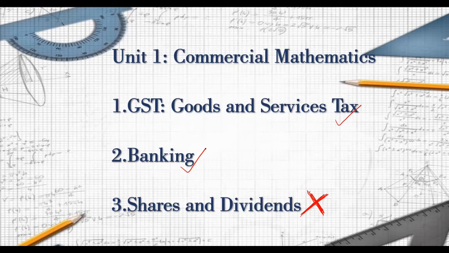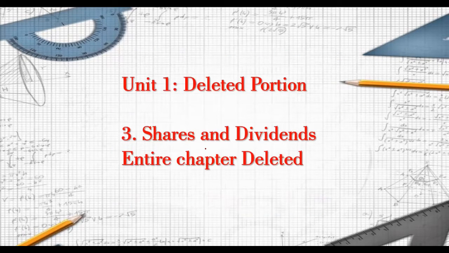Whatever is there in the syllabus, whatever is there in the textbook is going to come. But yes, the chapter shares and dividends has been totally removed. What I have analyzed from the topics which are deleted is that topics which are very important are being kept, and topics which are a little far away from the knowledge, which are just an extra addition to the syllabus, have been deleted, right? So shares and dividends, you will be learning in your 11th and 12th standard as well if you take commerce, right? So nothing that you are losing out on, right? So this entire chapter was deleted, shares and dividends, full chapter.